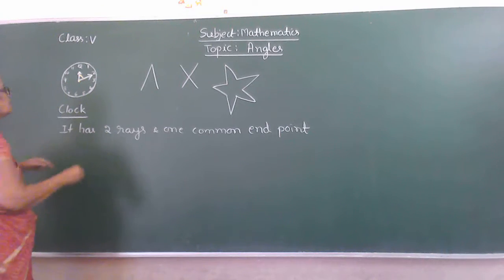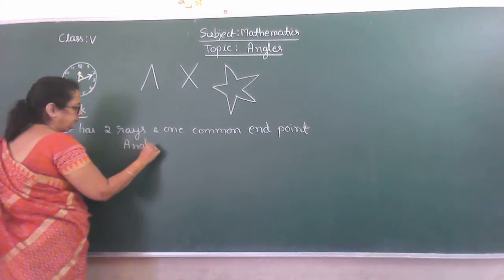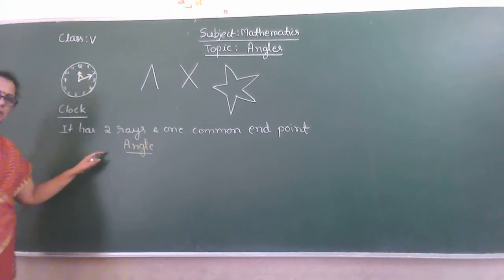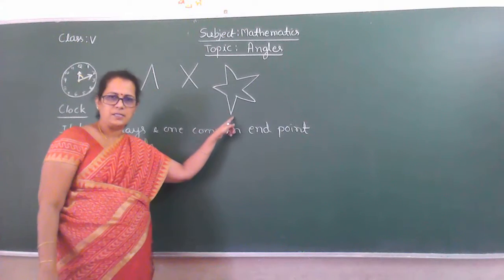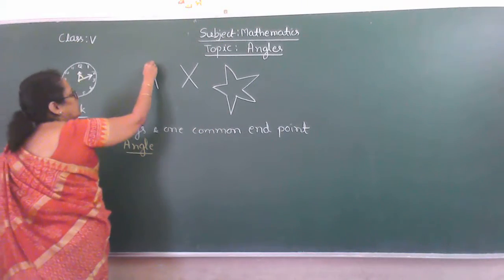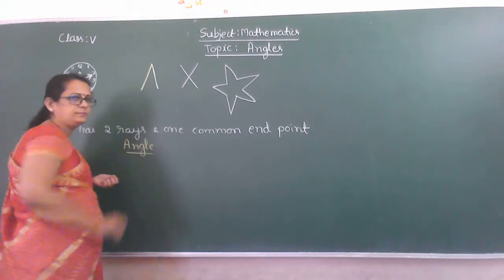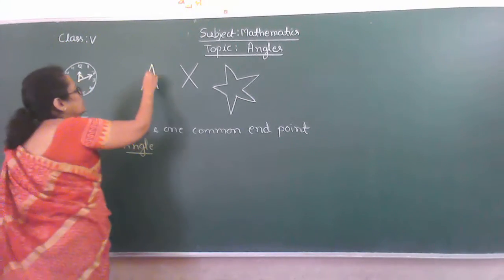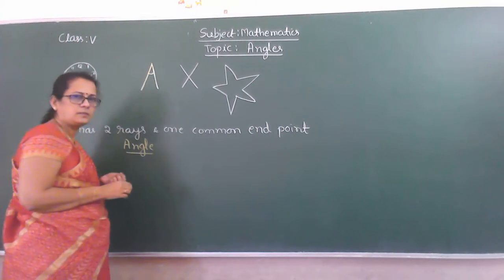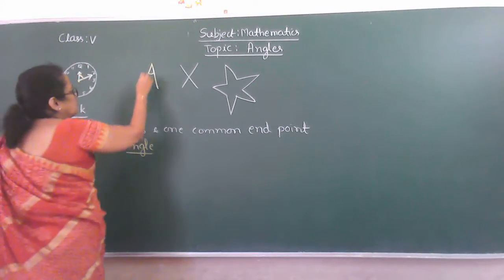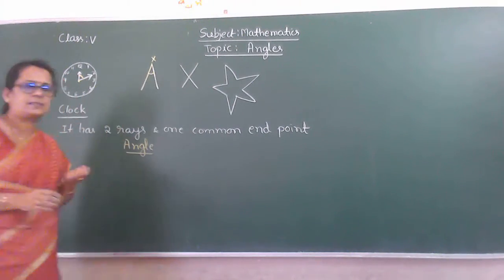Okay, this is known as angle. The definition of angle. See, just go through these diagrams. Here, this is one ray and this is another ray. Okay, see the common end point is this. Alright? So let us call this common end point as x.